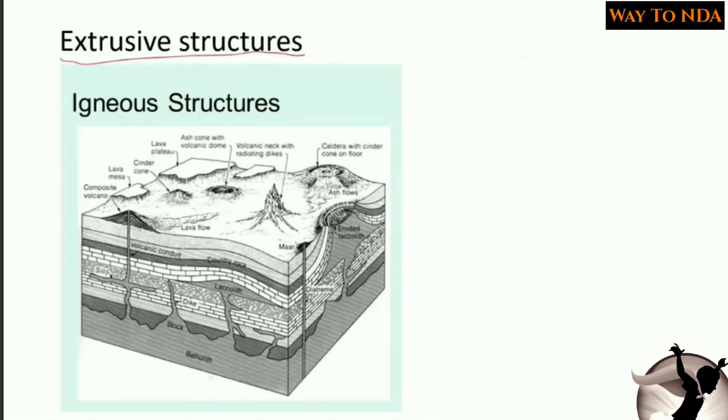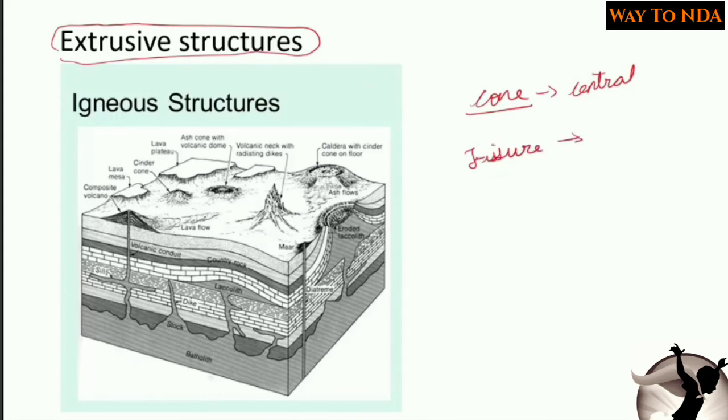Now what are the extrusive structures? When the lava came outside of the earth, it came through a cone. So there are two chances: either it came through the cone, that is the central type, or it came through a fissure, that is from the crack. Now, we have seen that there are two types of activities, so one is cone and the other is fissure.